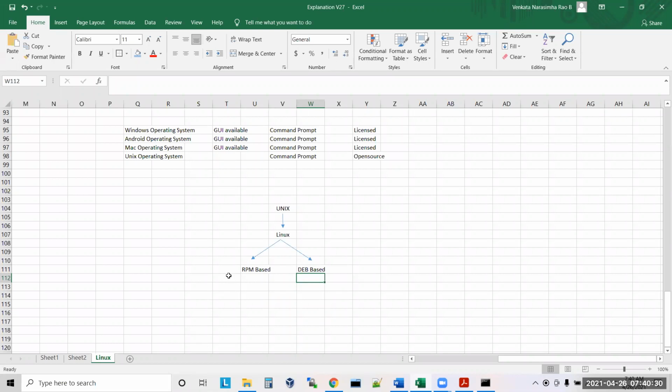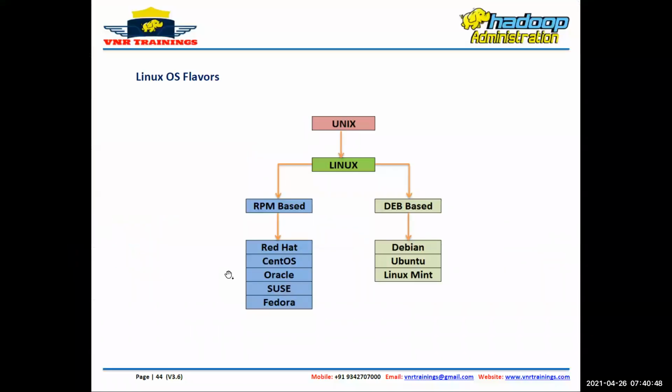Understand? So now again, what are the companies we have under RPM based? If you see RPM based companies, these are the RPM based companies. Red Hat, CentOS. Have you ever heard of Red Hat? Yes, sir. Red Hat Linux. Red Hat is a company.